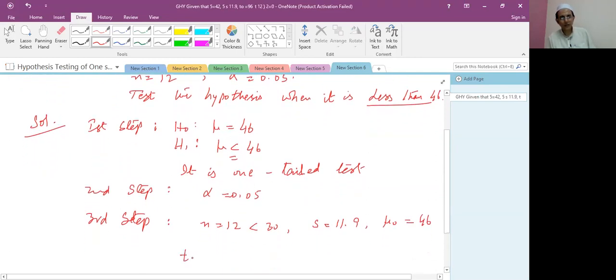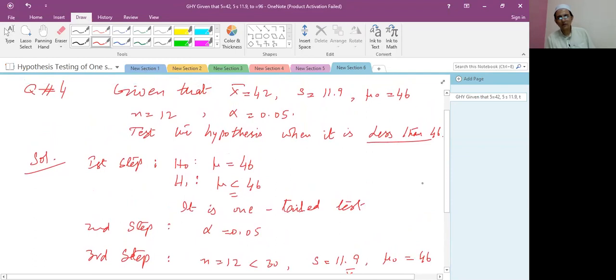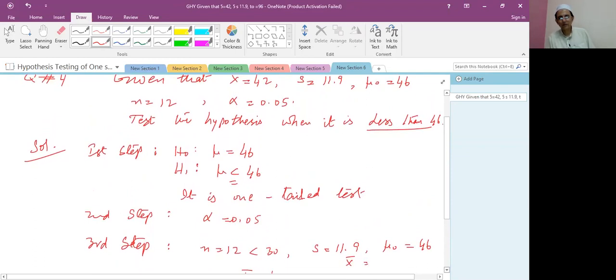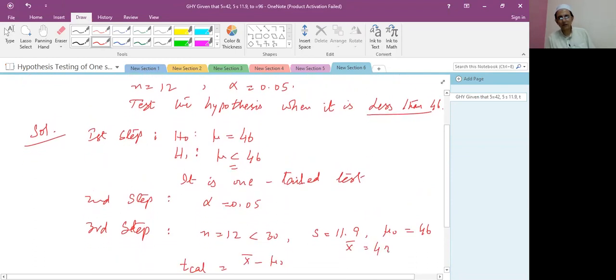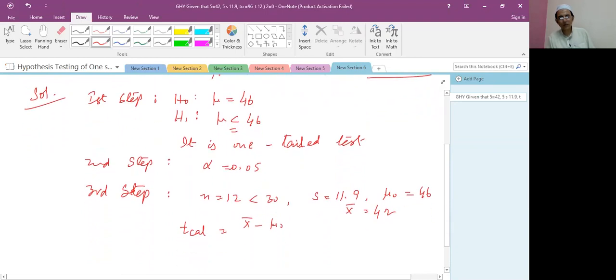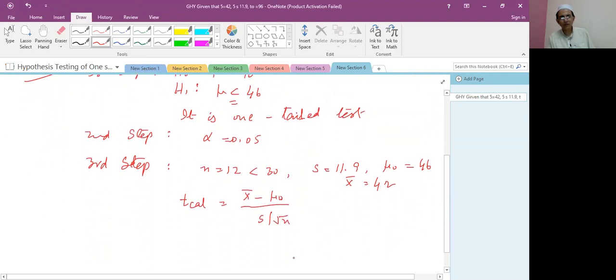The T calculated value is x bar minus mu naught over S over root n, where x bar is the sample mean, 42.